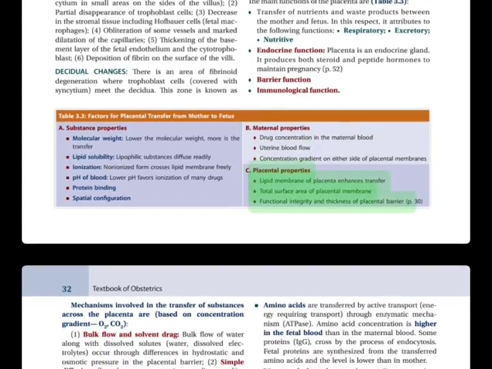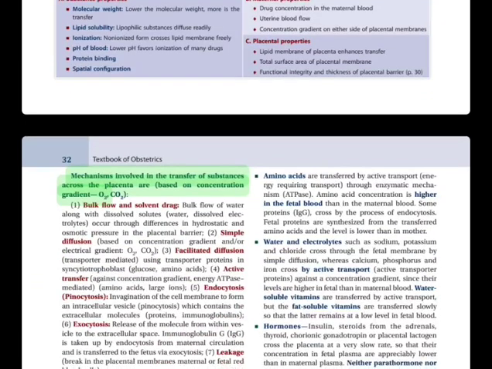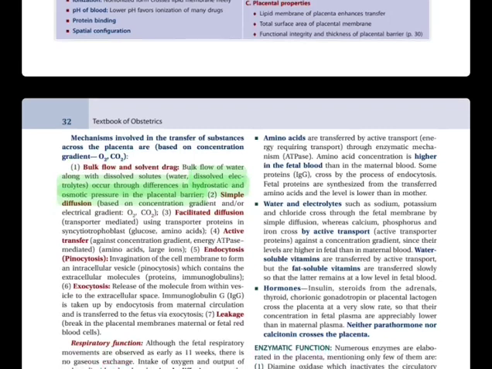C. Placental properties. Increased lipid membrane of placenta enhances transfer. Increased total surface area of placental membrane. Increased functional integrity and thickness of placental barrier. Mechanisms involved in the transfer of substances across the placenta are, based on concentration gradient: 1. Bulk flow and solvent drag. Bulk flow of water along with dissolved solutes, water, dissolved electrolytes, occurs through differences in hydrostatic and osmotic pressure in the placental barrier.